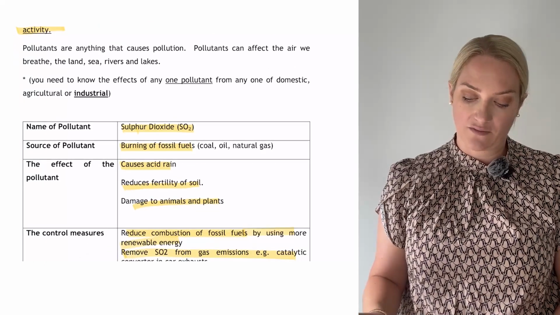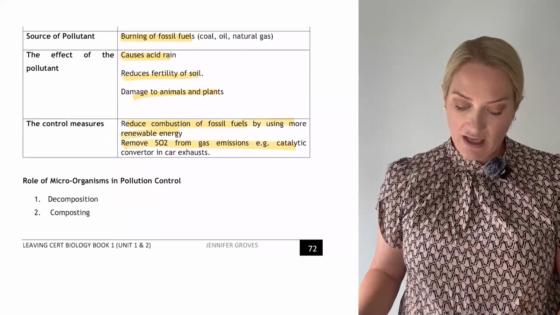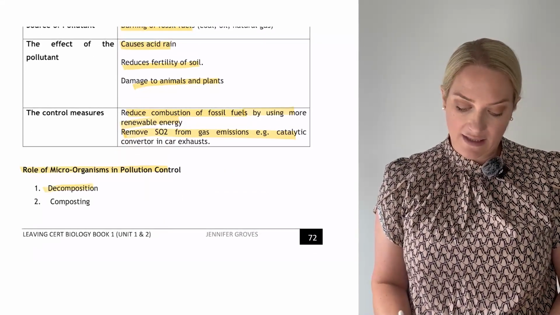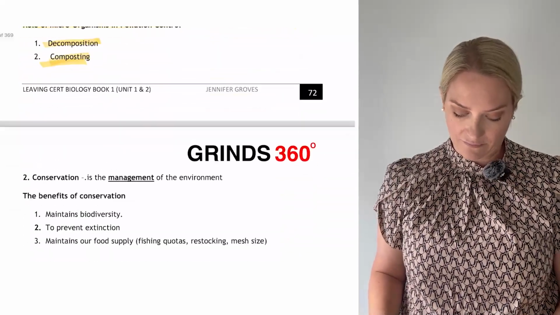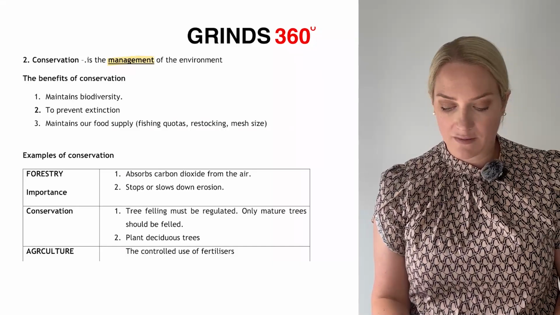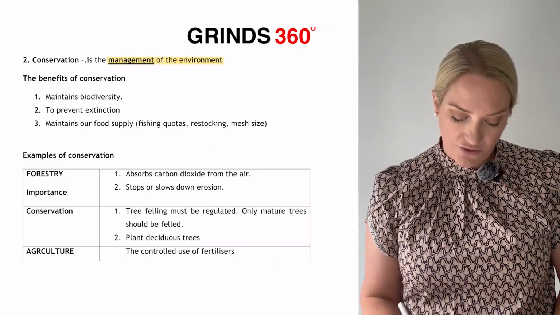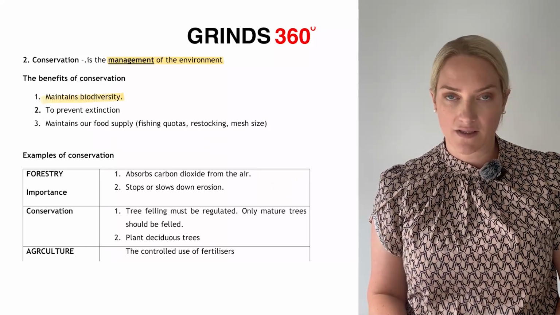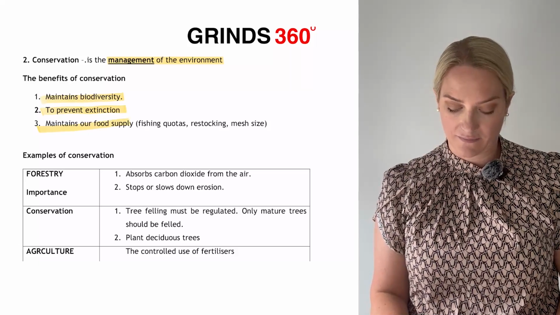One example of a pollutant from either domestic, agriculture, or industry, I'm just going with industry. Now, what's the role of microorganisms in pollution? The role is that they're involved in decomposition and composting. Conservation. Conservation is the management of the environment, and management needs to be there. You would need to know 3 benefits of conservation. First one being it maintains biodiversity, it'll help prevent extinction, and it helps to maintain our food supplies.